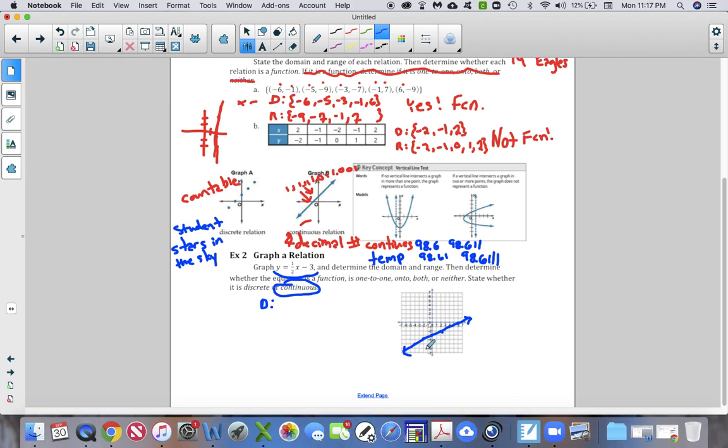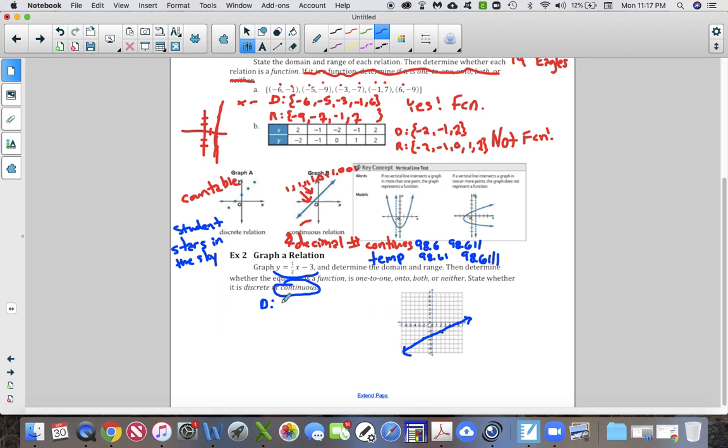Now the domain is determined by what x's he touches, right? So does he go as far left as -7? Well, yeah, he's down here at -7. What about -4? Yep, he's right here at -4. Or 0, he's down here at 0. Or 3, he's over here at 3. Or 7. What happens if I go all the way out to 100? He would be all the way up here at 100, right? He will eventually touch 100 or -100.